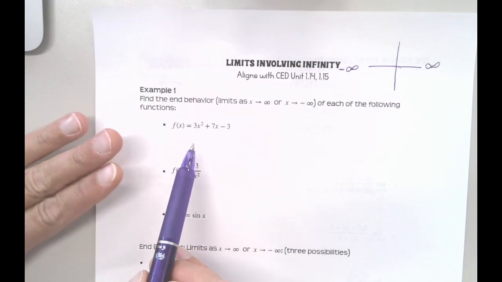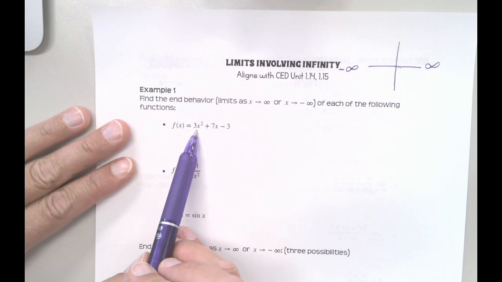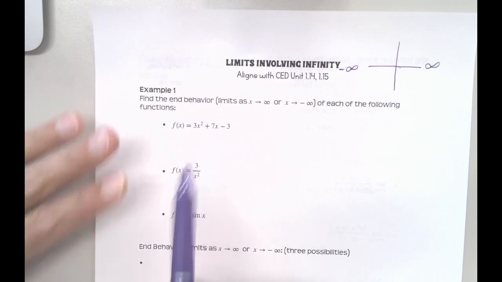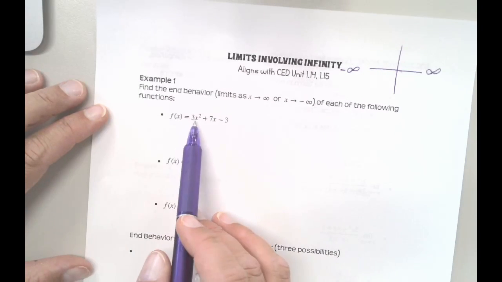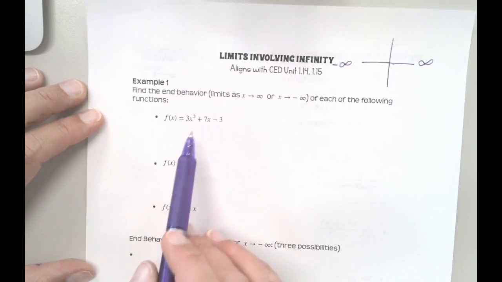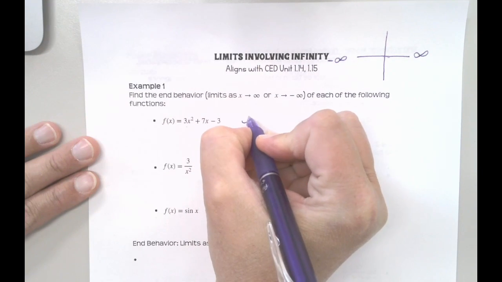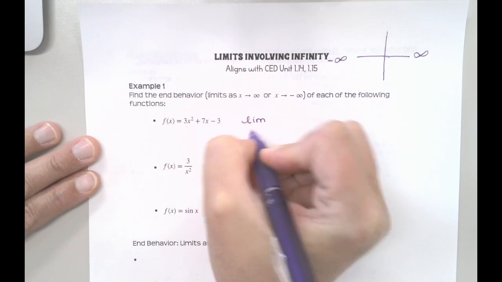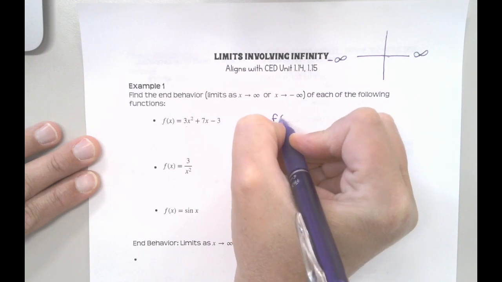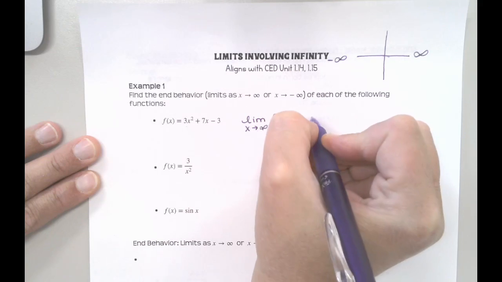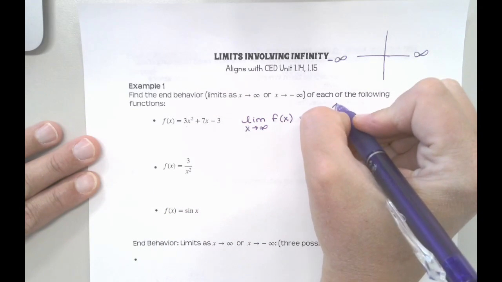But we can think about it mathematically too. With this first function, if I keep putting in bigger and bigger and bigger values for x, what's happening to the overall function value? Well, it's just going to keep growing, right? Your x's are going to keep getting bigger, so your function value keeps getting bigger. So we would say in this case that the limit as x approaches infinity of f of x is just infinity. This thing is just going to keep growing forever and ever and ever. It's going to keep heading upward.